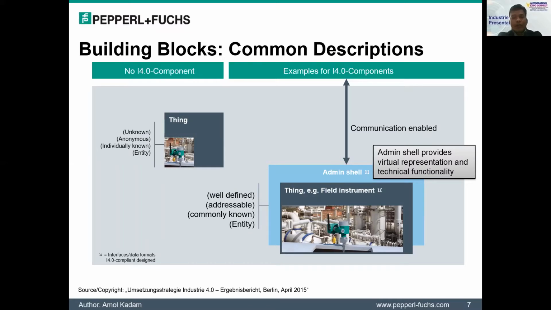This can be information about the product, or documentation of that product or device, and this provides the basis for digitalization. Here, any type of product without communication capability can have an admin shell that would be accessible in Industry 4.0. So to give a precise example, it could be a batch of chemical which may have an admin shell.